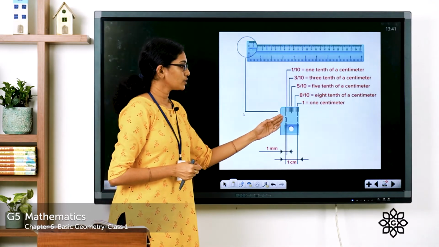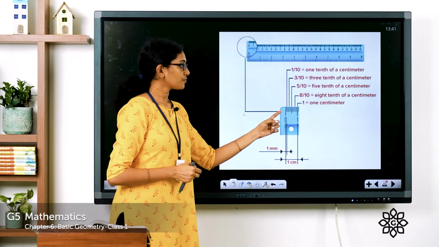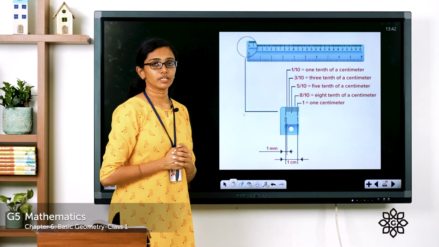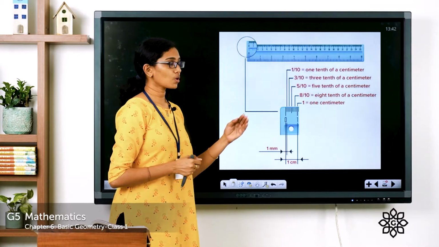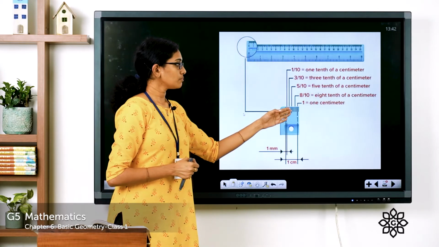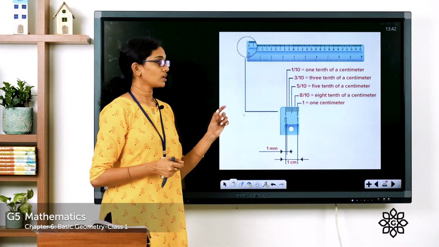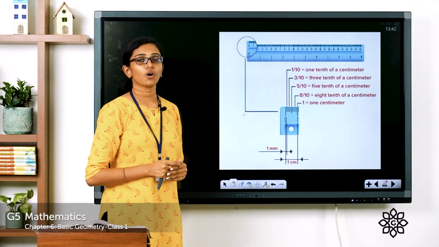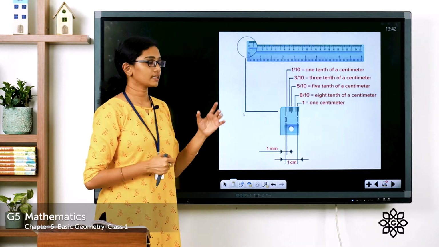So, when you are measuring, you always start measuring from point 0. So, after 0, the first division is 0.1 centimeter or 1 millimeter, and after that it is 2 millimeters or 0.2 centimeters. Then in the middle, you can see a smaller line, and that represents a division of 1, 2, 3, 4, 5 millimeters, or 0.5, or half a centimeter. So I hope you all are thorough with these concepts.